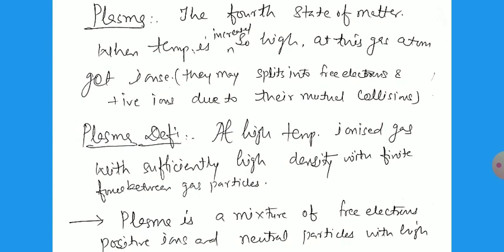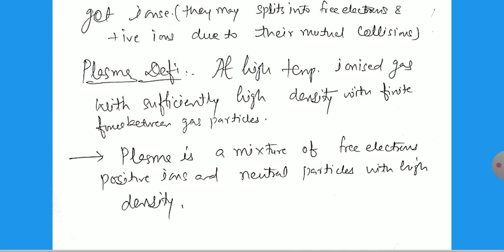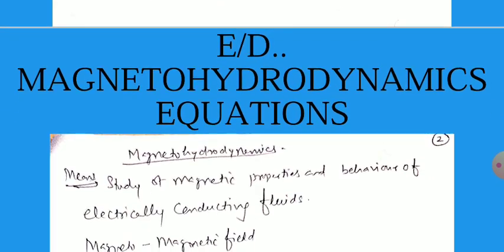Again, plasma is a high temperature ionized gas with a sufficiently high density, with a finite force between the gas particles. There are many definitions. Plasma is a mixture of free electrons, positive ions and neutral particles with high density. These are the basic contents of plasma, where free electrons are there, positive ions are there, and neutral particles are also present with high density.